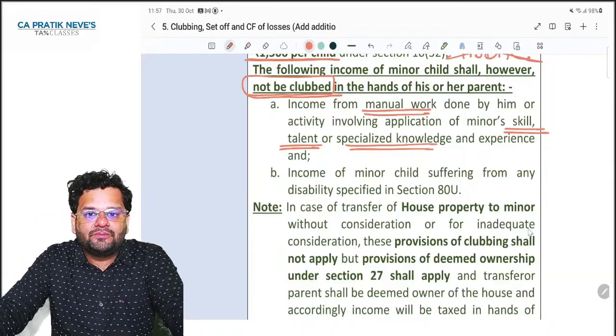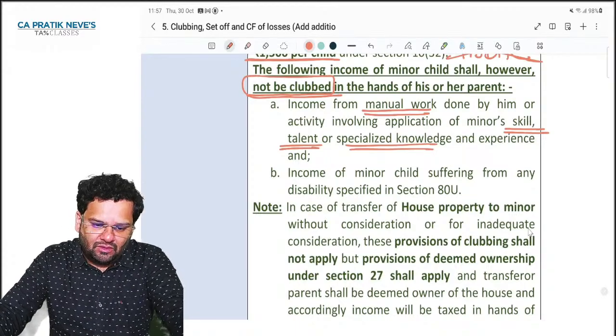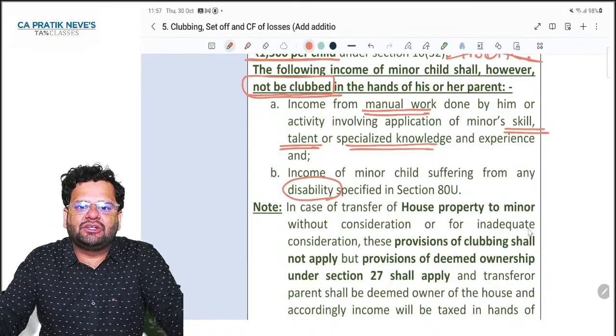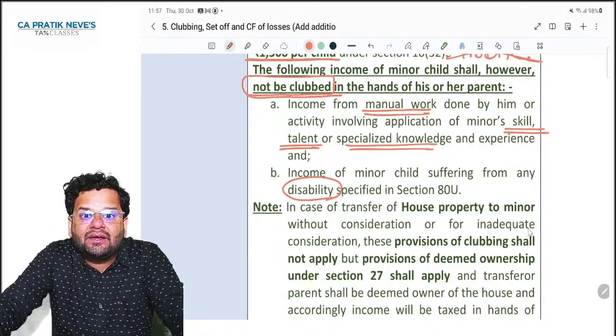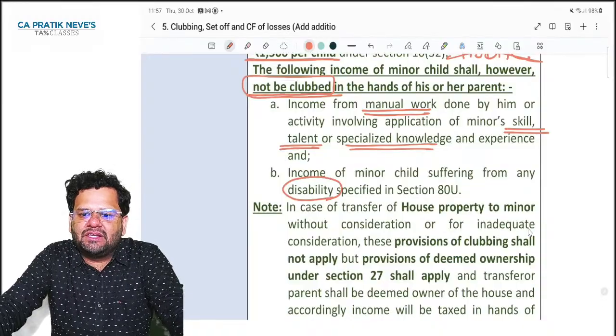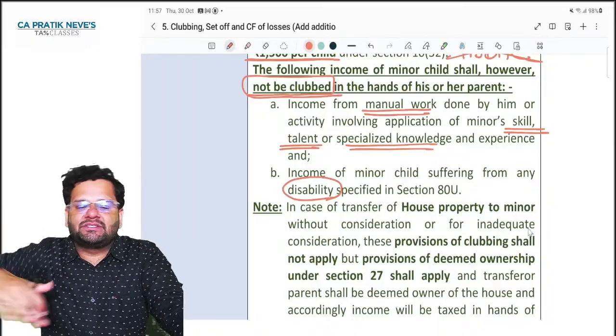Further, you know what? If the minor is suffering from disability, what disability? Disability like mental retardation, locomotor disability, blindness, then income of the minor will not be clubbed. It will be taxed in the hands of the minor himself.